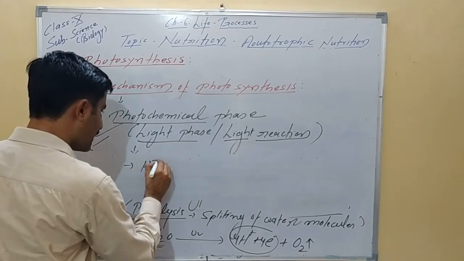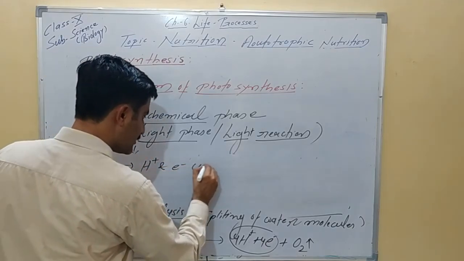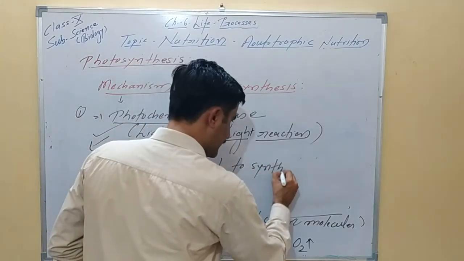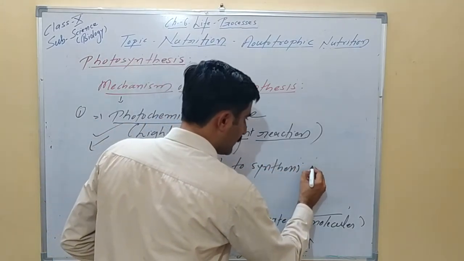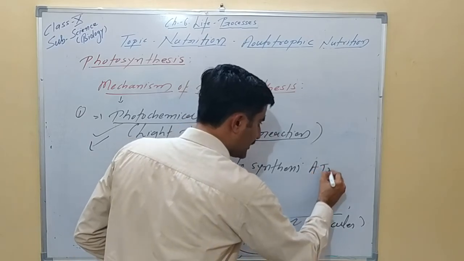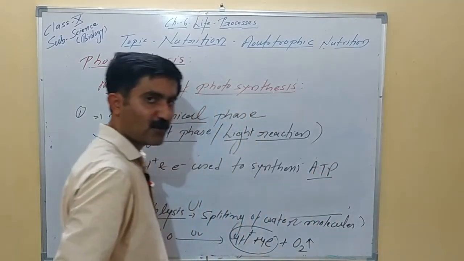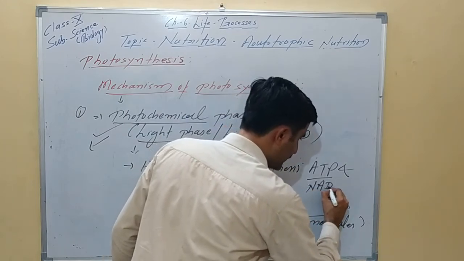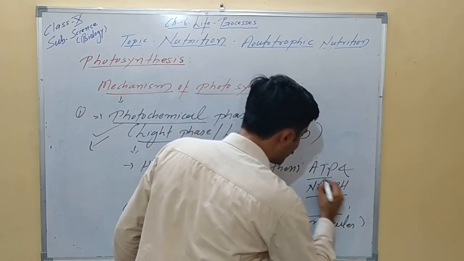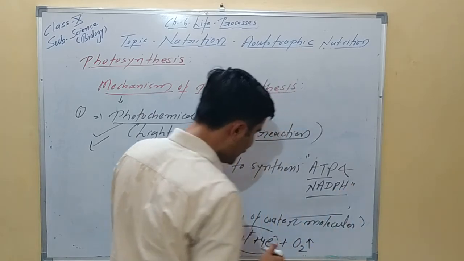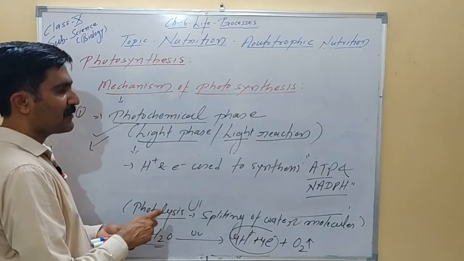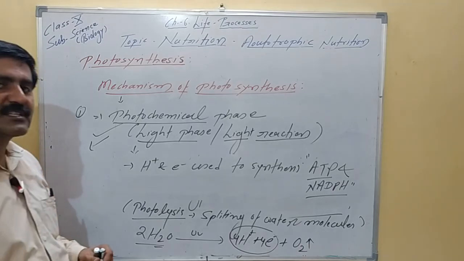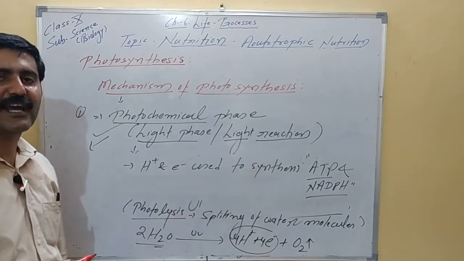So hydrogen ions and electrons are used to synthesize ATP, adenosine triphosphate, and NADPH. This is very important to note here. Please remember, these hydrogen ions and electrons are used to synthesize ATP and NADPH.